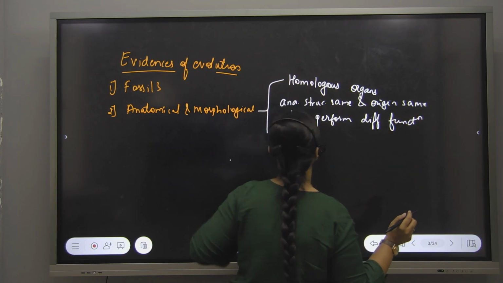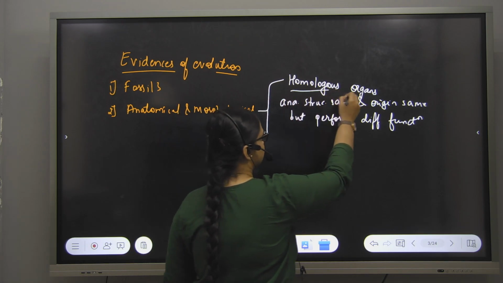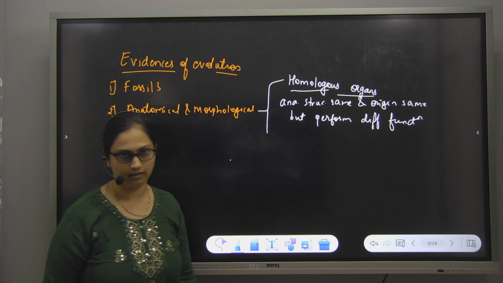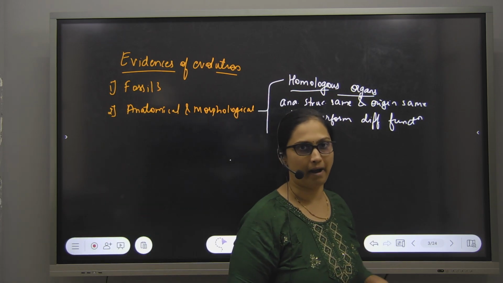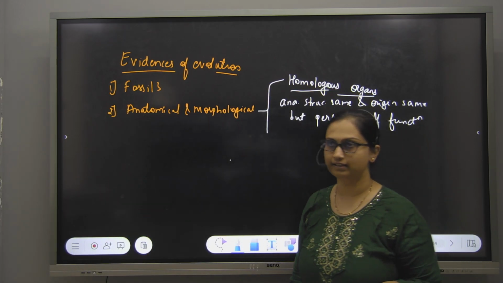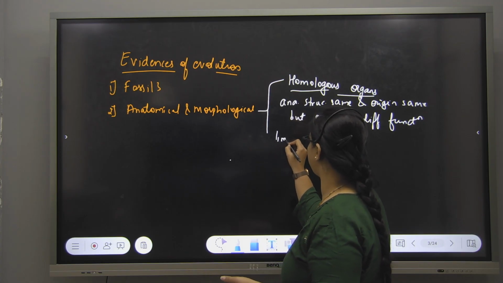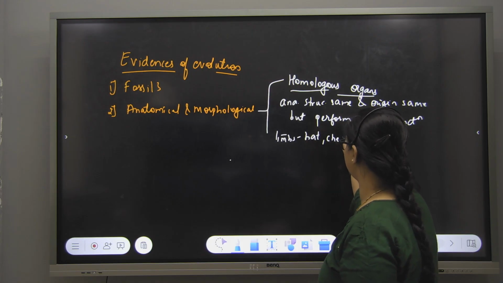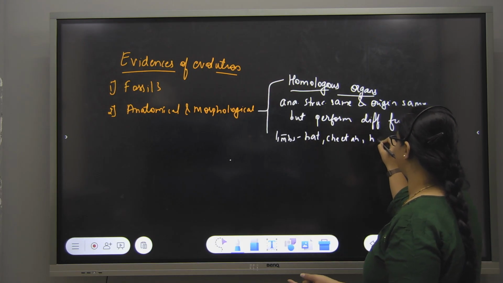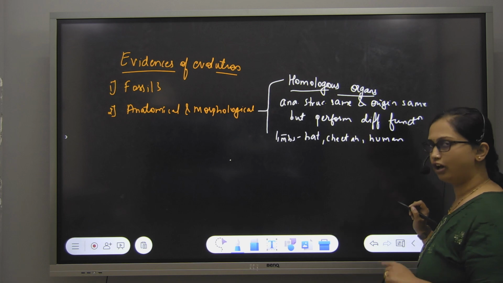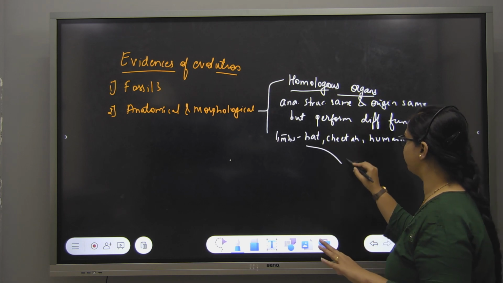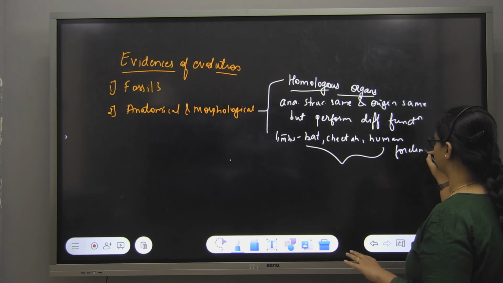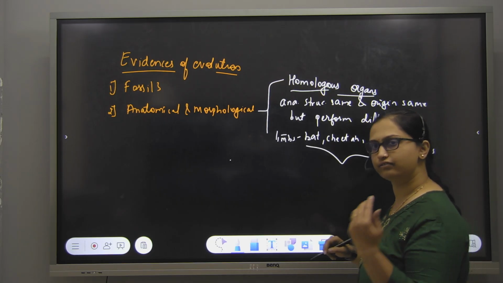So homologous organs, what do we say? That these organs anatomically are similar. For example, as we saw, the limbs of a bat, human, cheetah, etc. They all have four limbs. Everyone will have four limbs, hind limbs and forelimbs both.